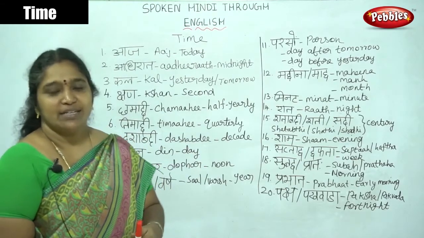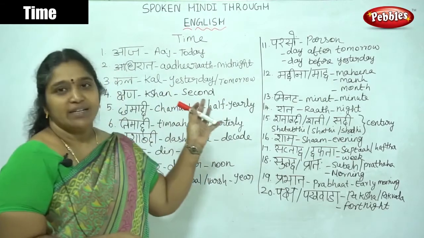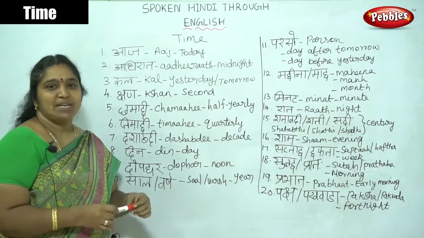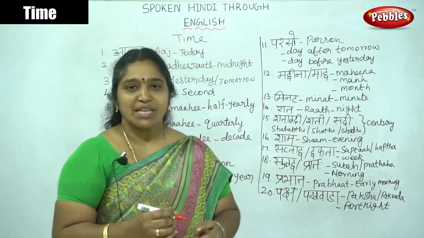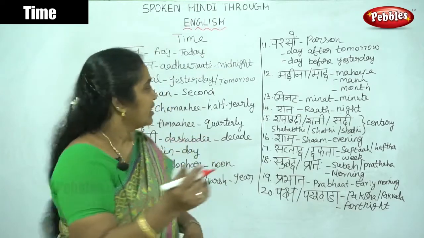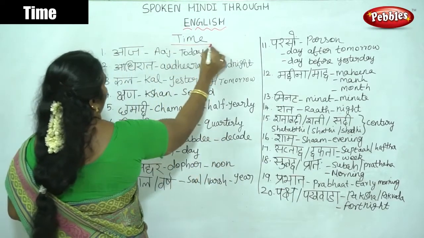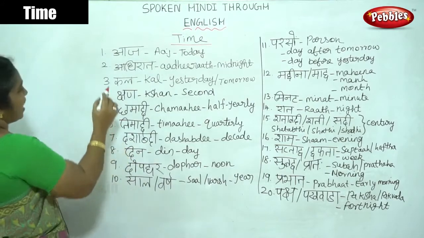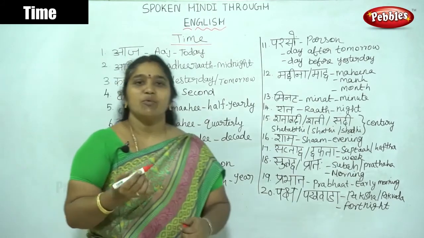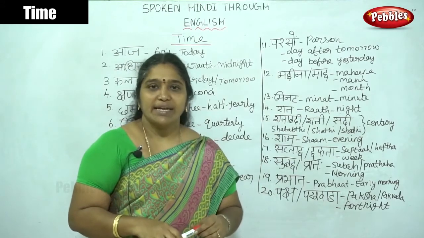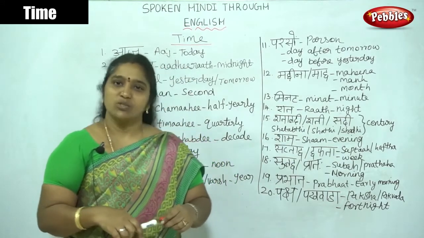Then now we can go here. Samay. Samay means time. Here are the words for time. The first one is aaj. Aaj means today. Aaj मैं मुंबई से आया. I came from Mumbai today.